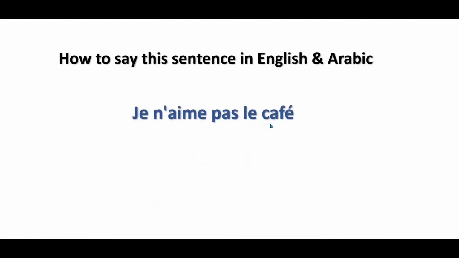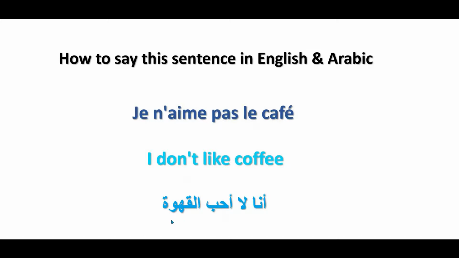Next, je n'aime pas le café. Here we have a negative sentence, right? We use le because we have the verb aime, like. I don't like coffee. That's why we are putting the definite article le. In Arabic, أنا لا أحب القهوة. Je n'aime pas le café. I don't like coffee. أنا لا أحب القهوة.